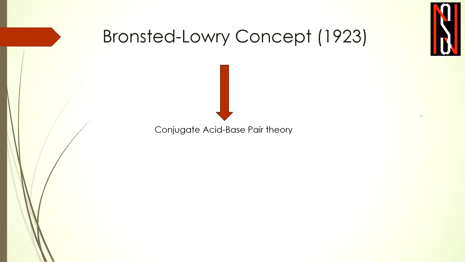Okay, so now we have come to a conclusion that through the Bronsted-Lowry concept we can define another application, that is the conjugate acid base pair theory. To understand the conjugate acid base theory better, we will take an example. This is an acid base equilibrium. Equilibrium means that this is the forward reaction and this is the backward reaction.